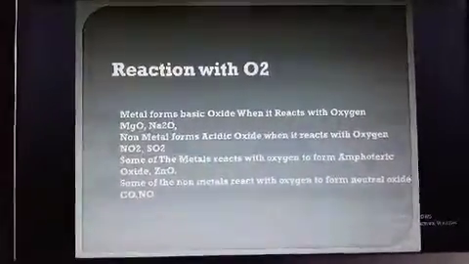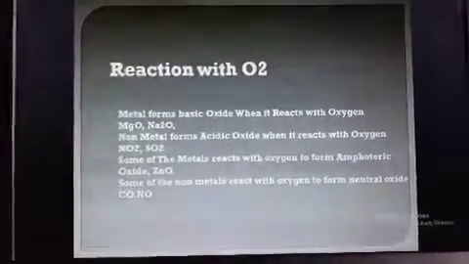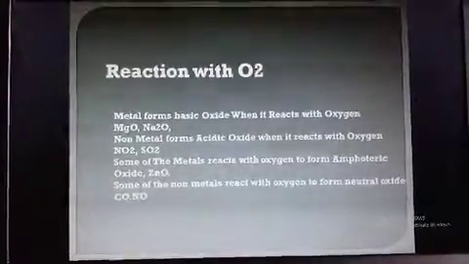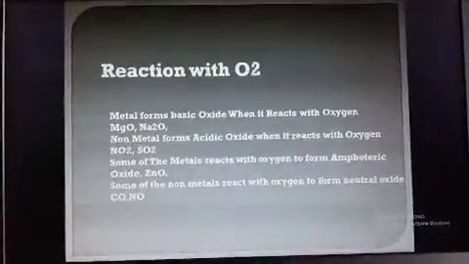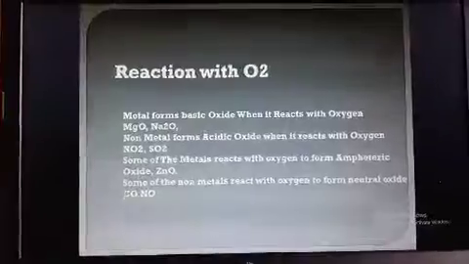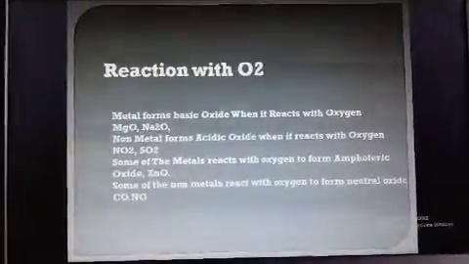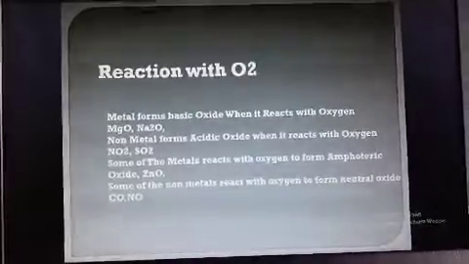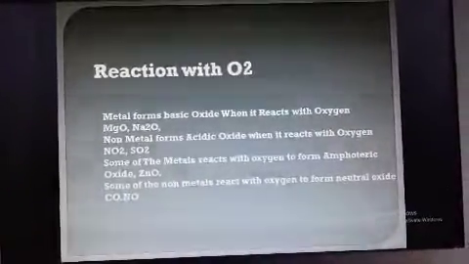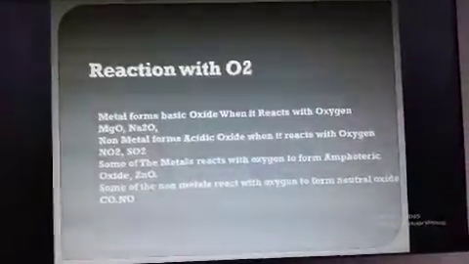Similarly, nitrogen dioxide is an acidic oxide, because if it reacts with water it will form nitric acid, and sulfur dioxide will form sulfurous acid. So as these form acidic solutions, they are known as acidic oxides. So what I have said is that metals form basic oxides when they react with oxygen, and non-metals form acidic oxides when they react with oxygen.